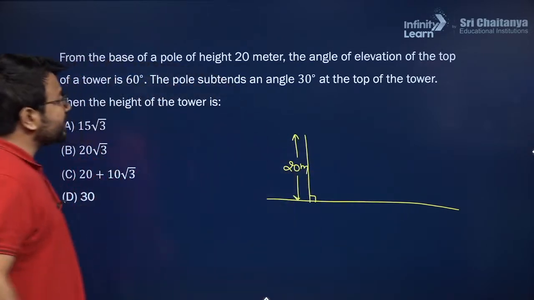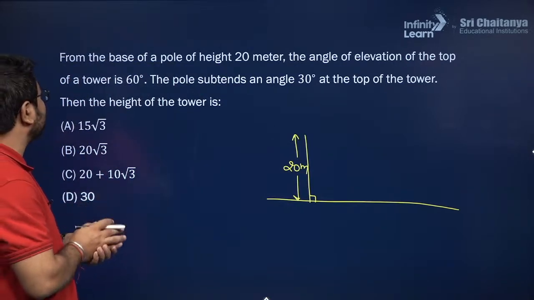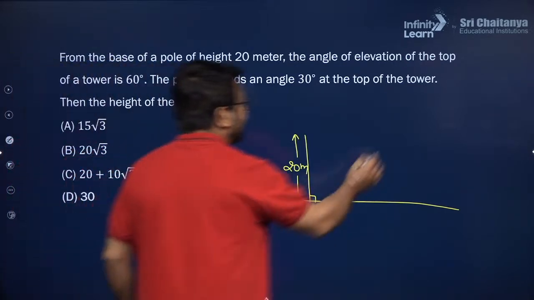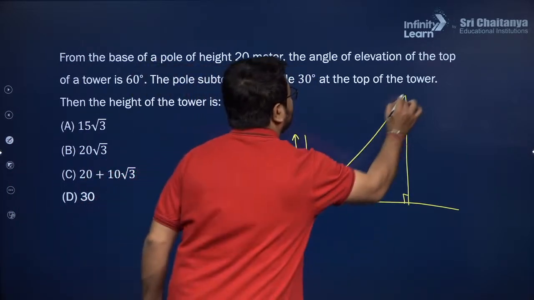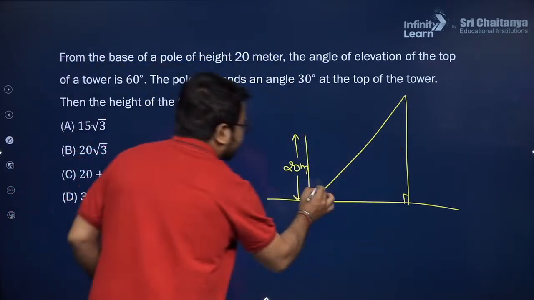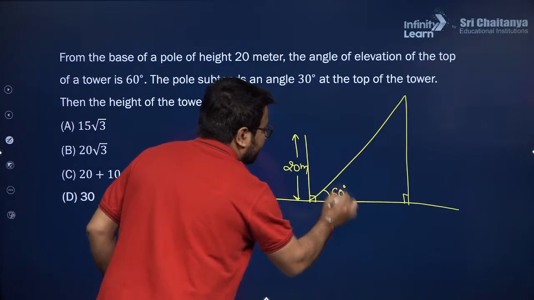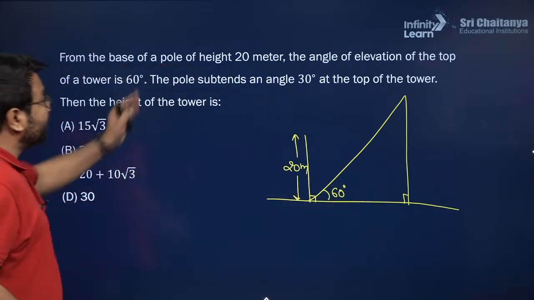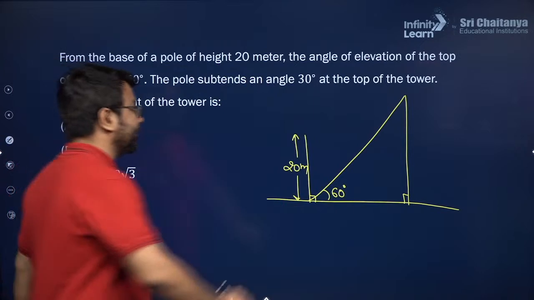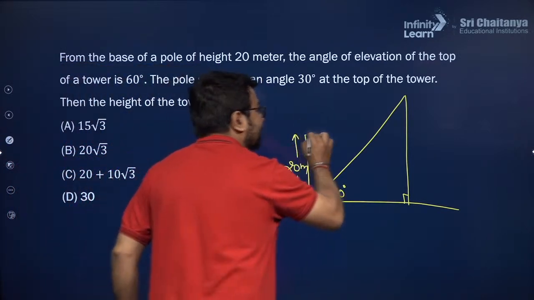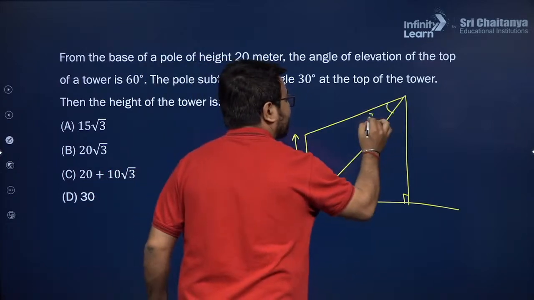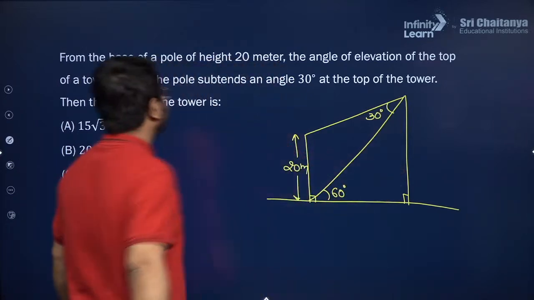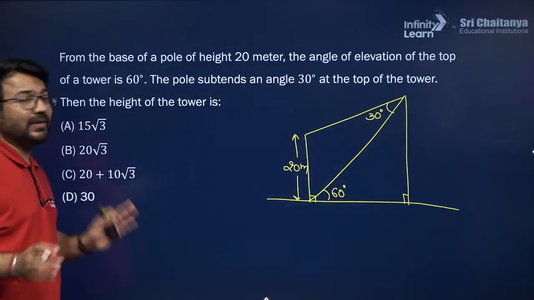Alright. So in this particular case, the angle of elevation of the top of the tower, here I am writing tower, and from this base the angle of elevation is 60 degree. So I am writing here 60 degree. I hope you are able to understand. The pole subtends an angle 30 degree. So this is a pole, and this angle which is subtending at the top of the tower, this pole is subtending 30 degree. Then the height of the tower is what?